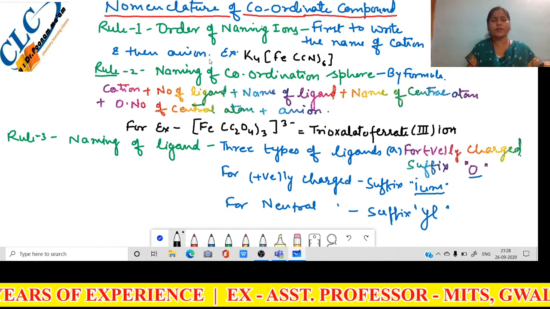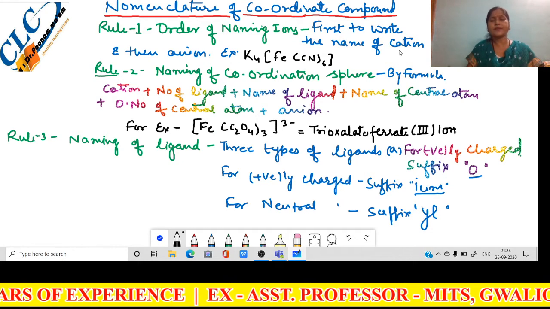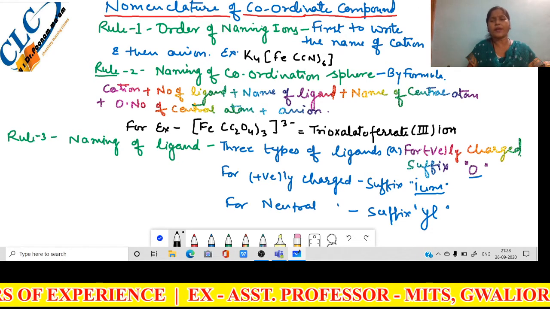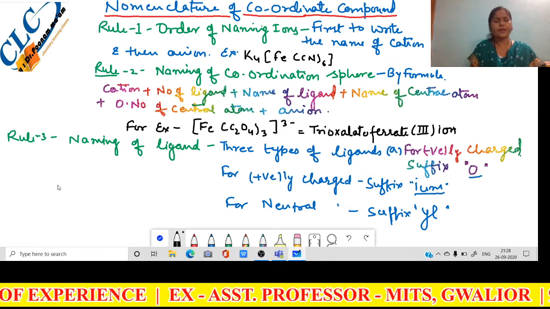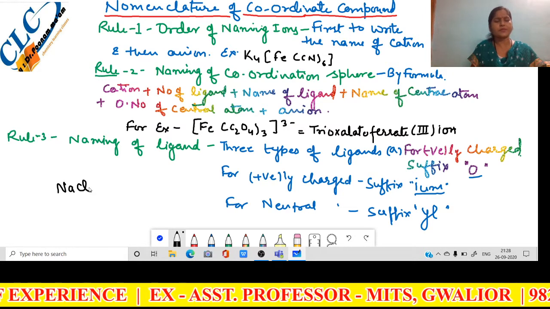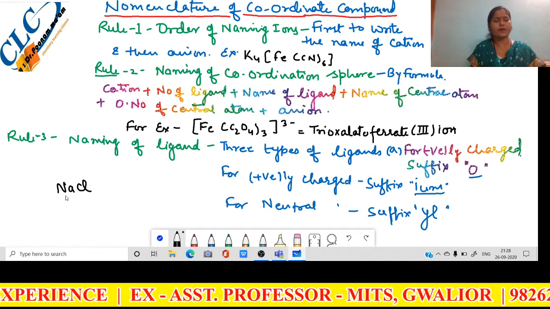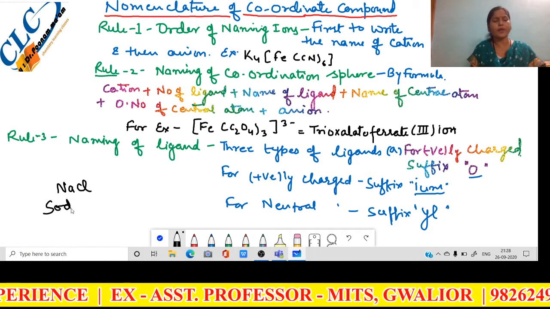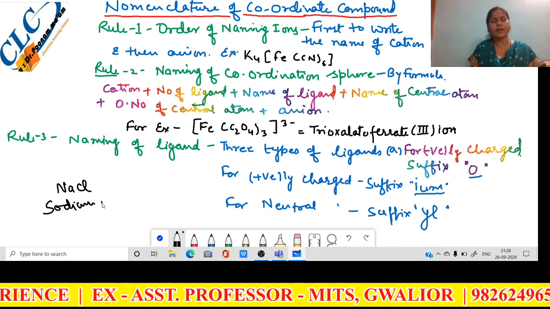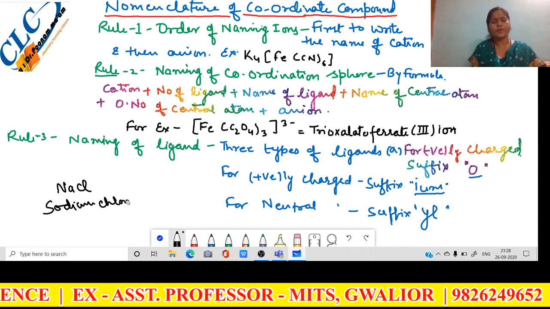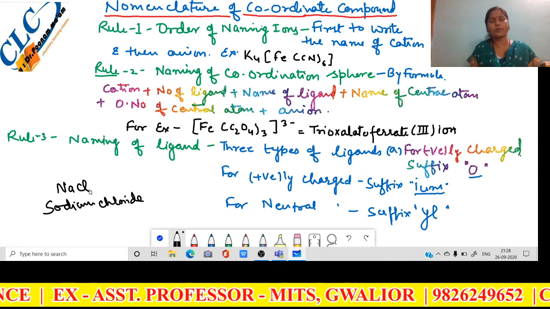Like in inorganic compounds, in case of NaCl, we write the name of Na, that means sodium, and then write down the name of the anion, and the name of the anion is chloride. So the name of this compound is sodium chloride.